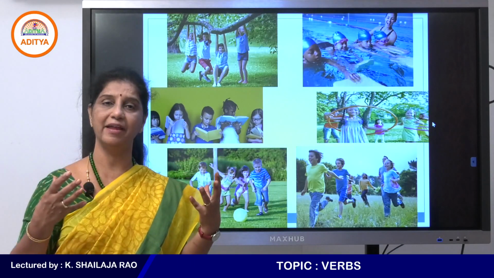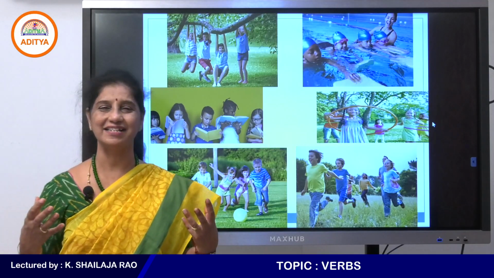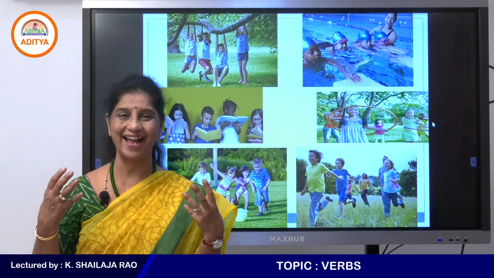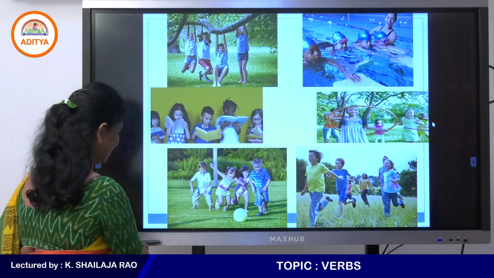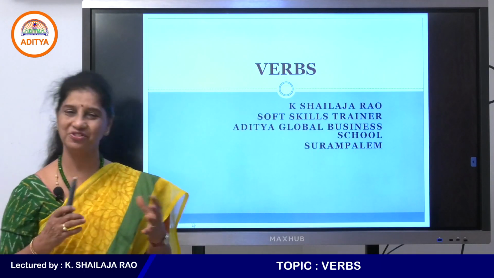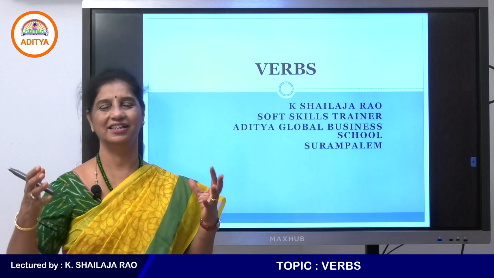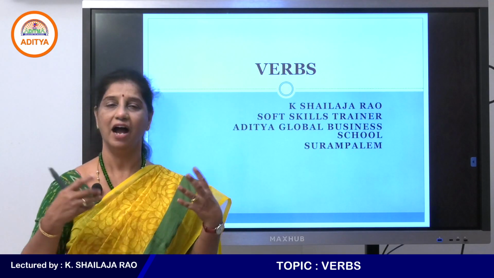So all of them are performing an action. So these words that perform an action are called action words, and we have another name for it in English, which is called verbs.